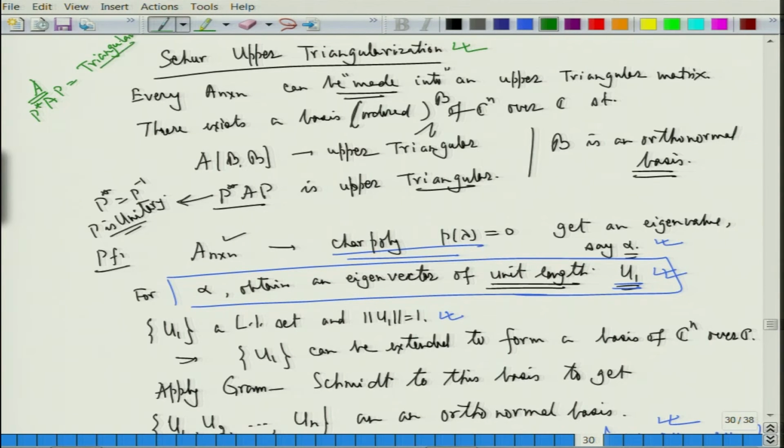You can make it lower triangular also, but we have looked at upper triangular here, and P is unitary, so that I do not have to compute P inverse. Otherwise everything is nice. So this is what we wanted.